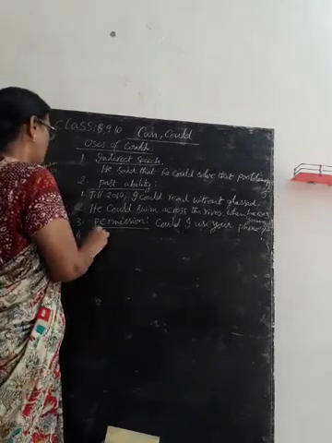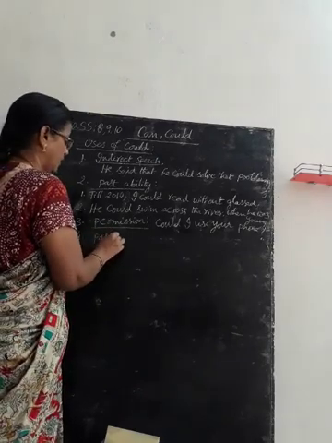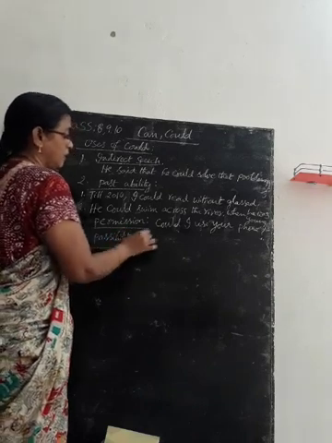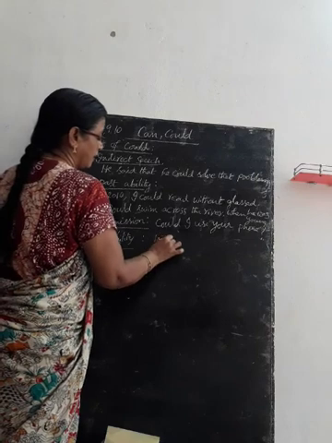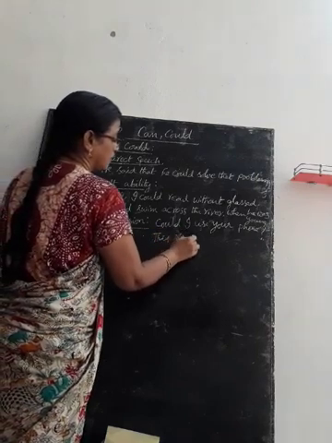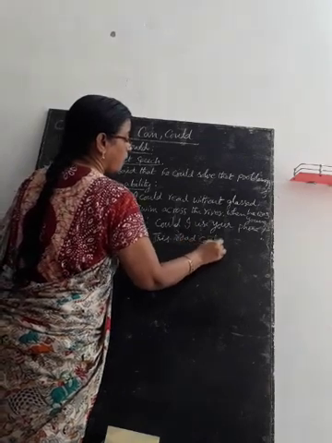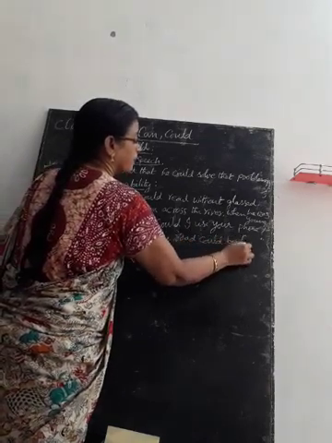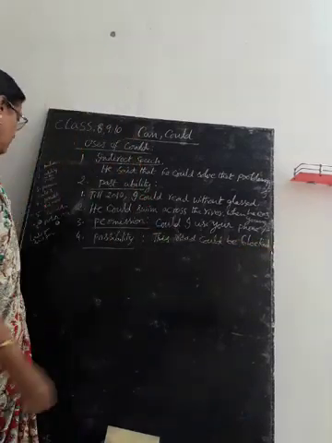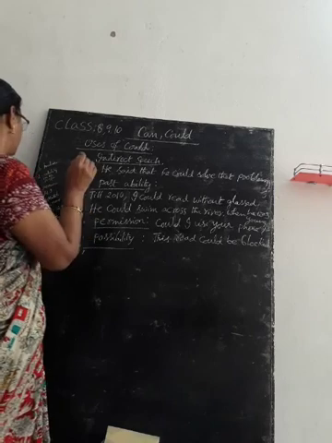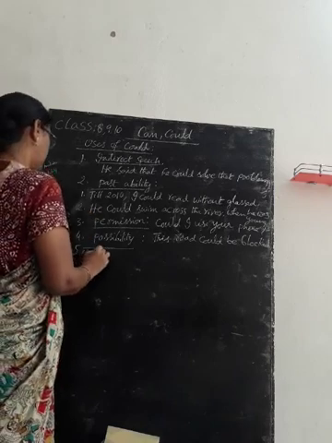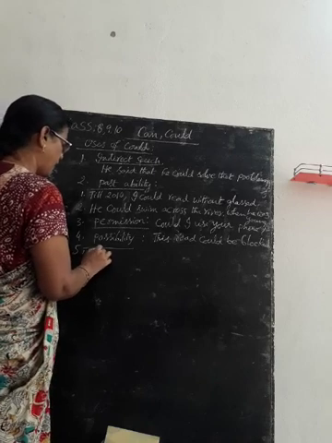Next, fourth point is possibility. This road could be blocked. Point number 5, conditional sentences.